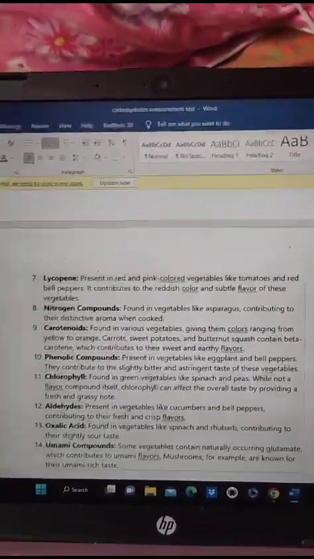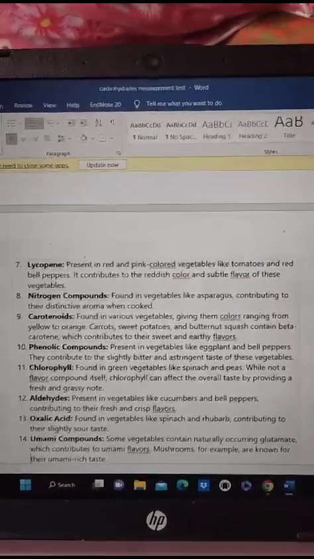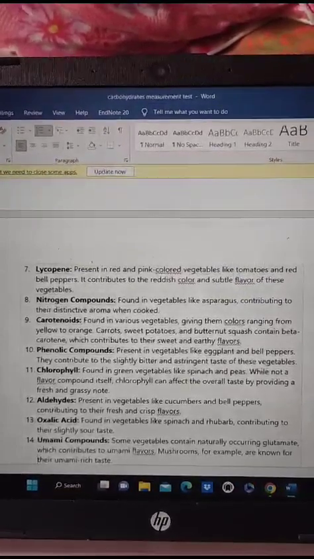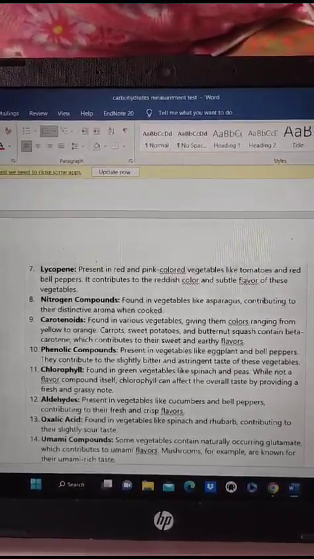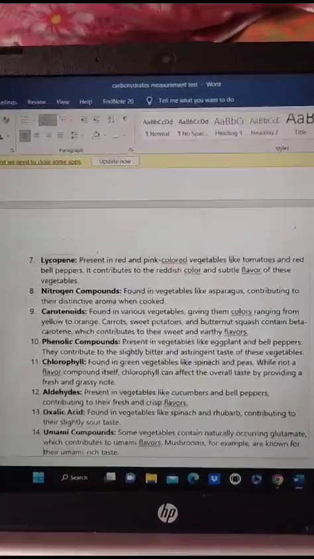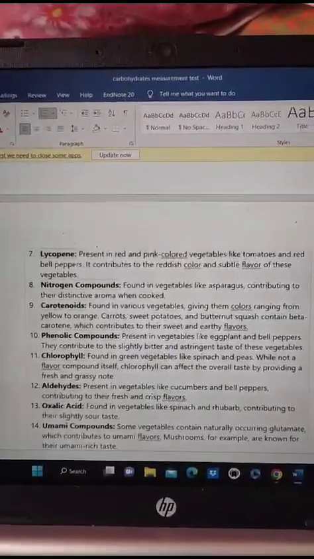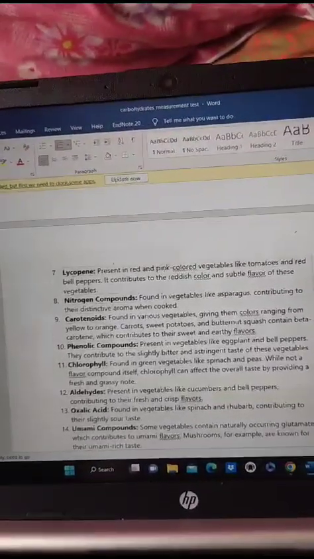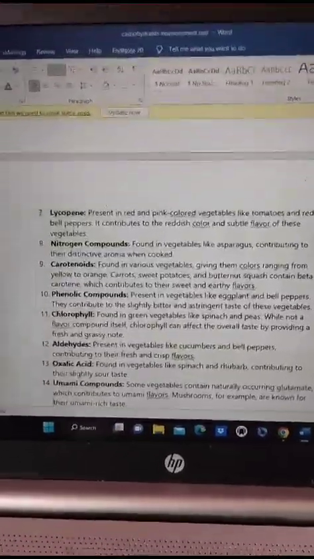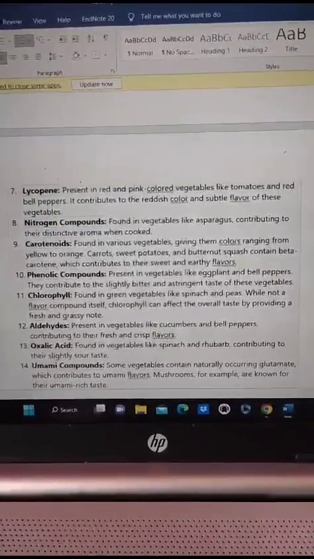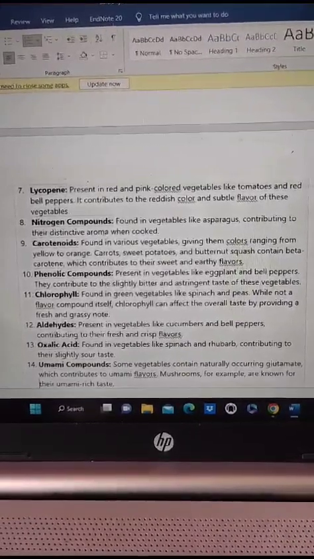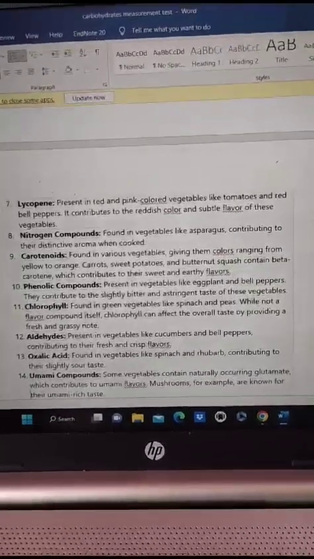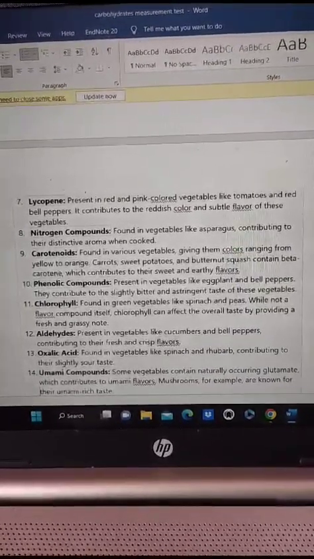Next is lycopene, which is a pink-colored compound present in vegetables like tomatoes and red bell peppers, which contributes to the reddish color and subtle flavor of these vegetables. Next are nitrogen compounds, which are present in vegetables like asparagus and contribute to the distinct aroma when cooked. Next are carotenoids, which are present in various vegetables and give colors ranging from yellow to orange. For example, carrots, sweet potatoes and butternut squash contain beta-carotene, which contributes to the sweet and